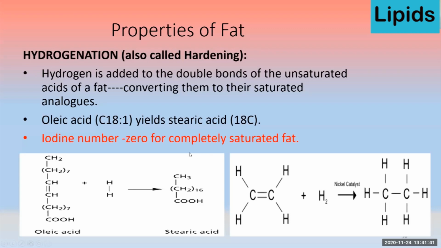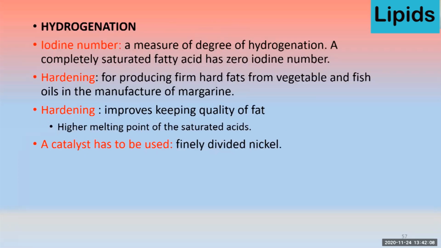So iodine number is the indicator of this hydrogenation process. If there is a saturated fatty acid, its iodine number is 0, while for unsaturated fatty acids, the iodine number is higher. So we can use iodine number as a measure of the degree of hydrogenation. A completely saturated fatty acid has 0 iodine number.